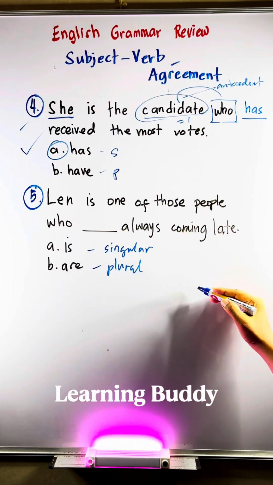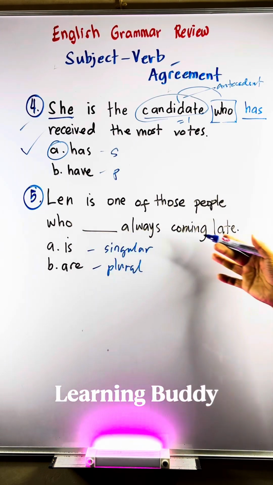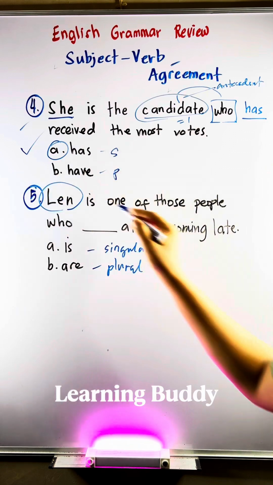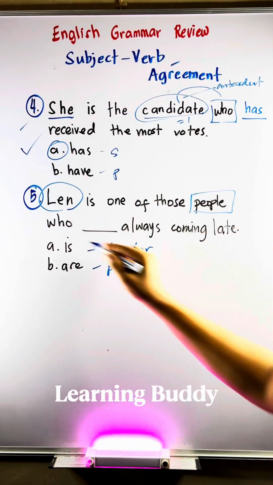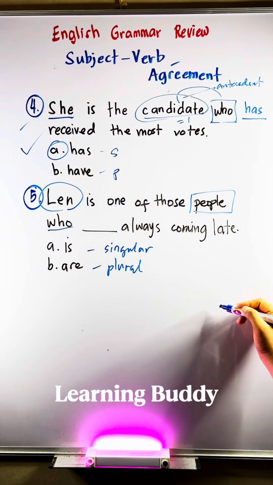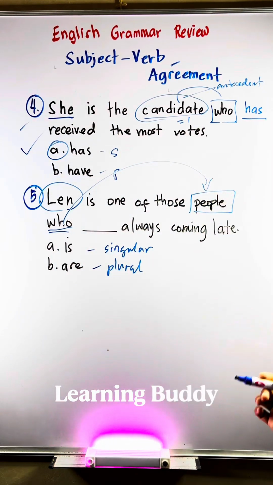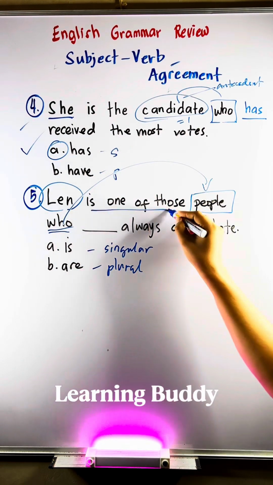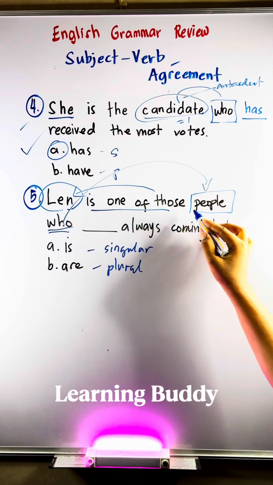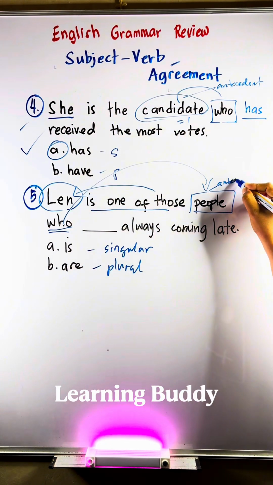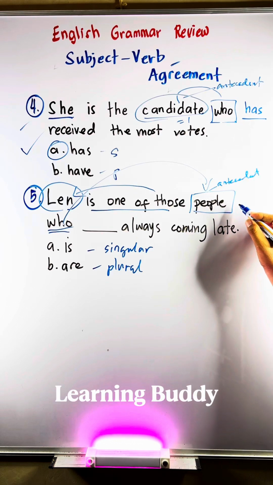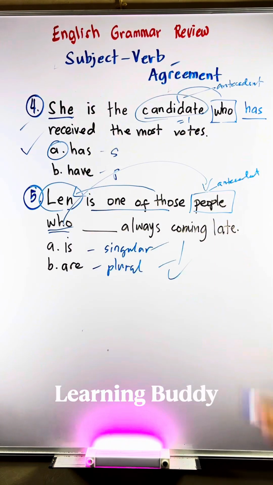We all know that is singular, are is plural. Both are in present tense. The subject is Len, but we have this object of the preposition people. To provide the correct verb, you have to create a question. Who always coming late? Is it people or Len? The antecedent that we're looking for is people.